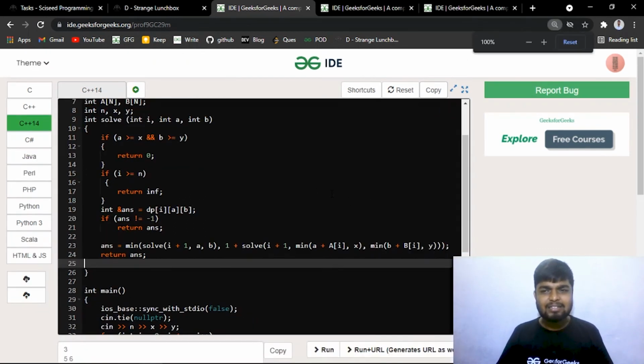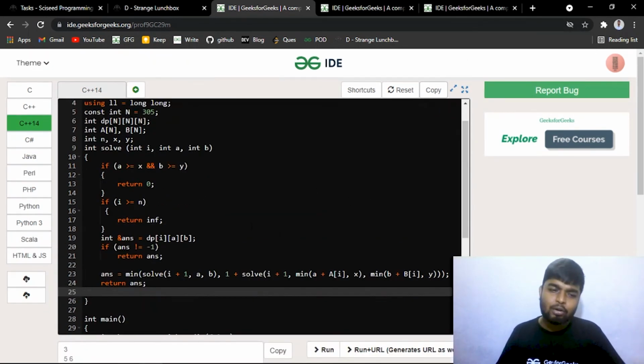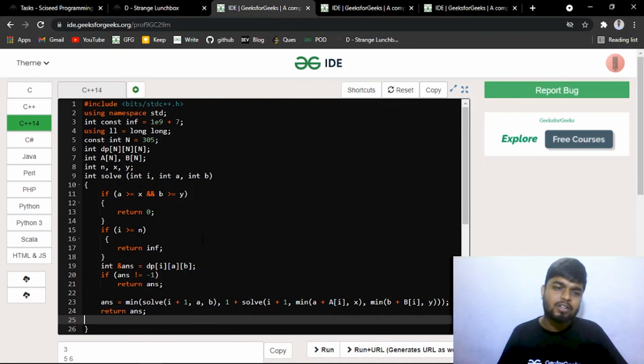So this is the cleanest code that I could write for this problem, and it is very similar to knapsack. You can try to dry run this problem. If you have solved knapsack, then there will be no problem understanding or solving this problem.